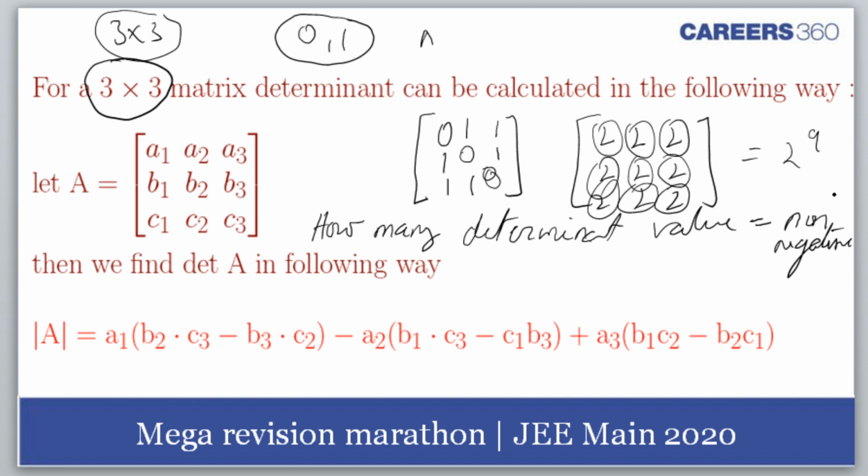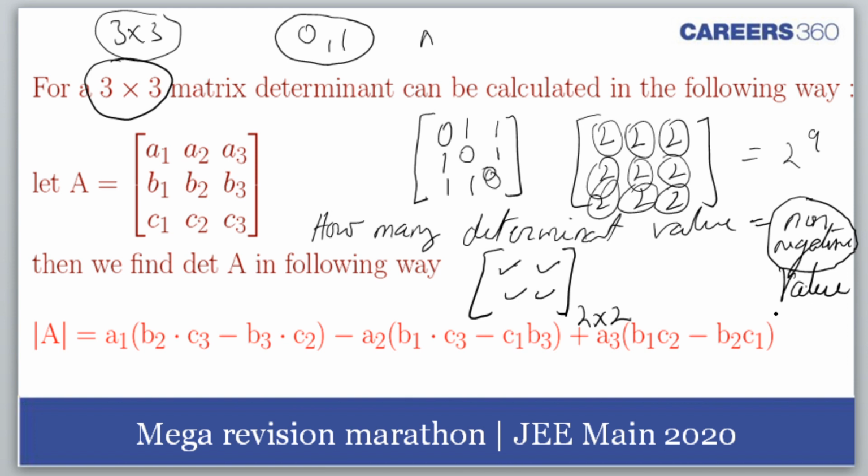Okay, I reduce your problem. I'll take a 2 by 2 matrix determinant. Now you tell me how many non-negative value determinants you can form.